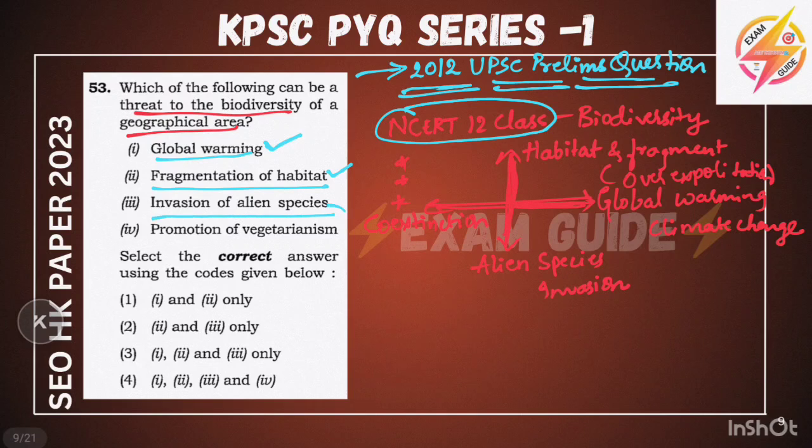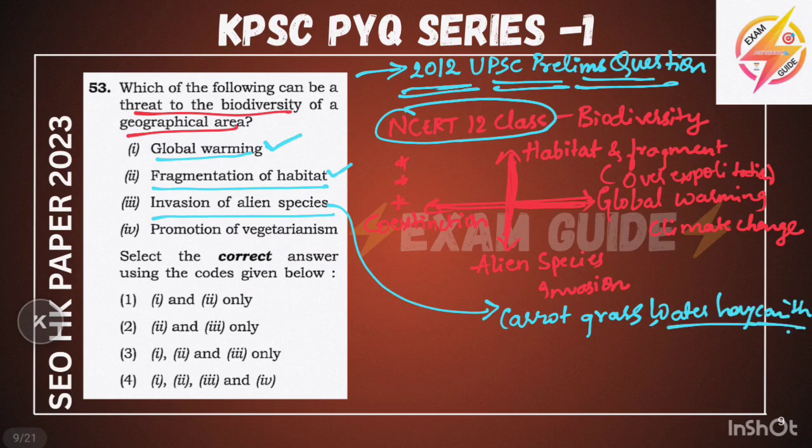And invasive alien species. We know invasive alien species. We have learned about carrot grass. We learned very important things about water hyacinth, how it is exploiting and is a threat to the biodiversity, and this promotion of vegetarianism.